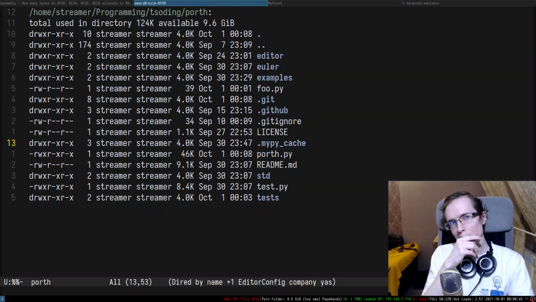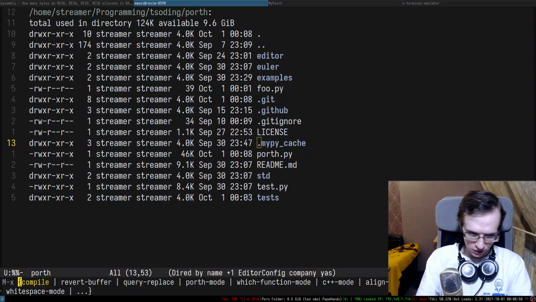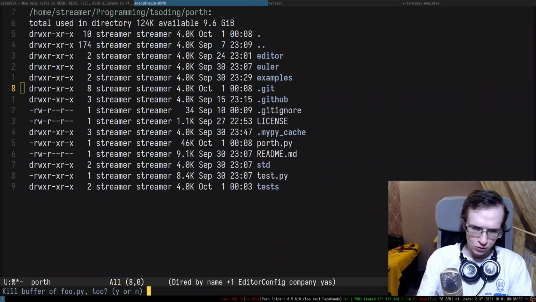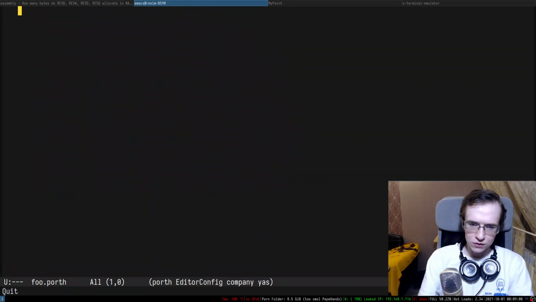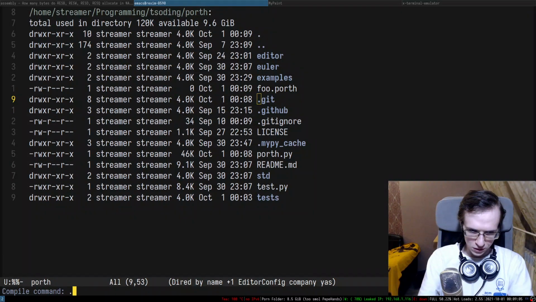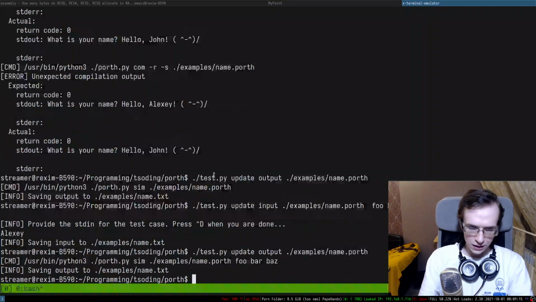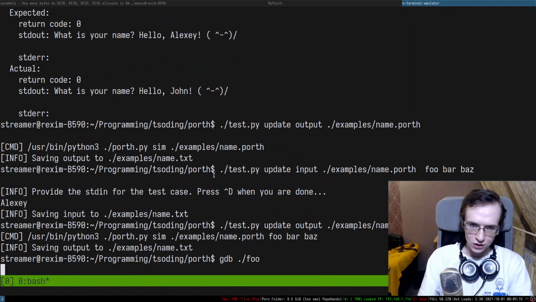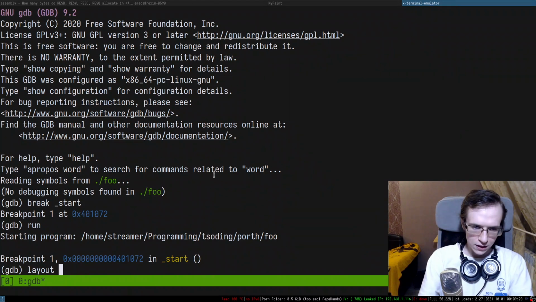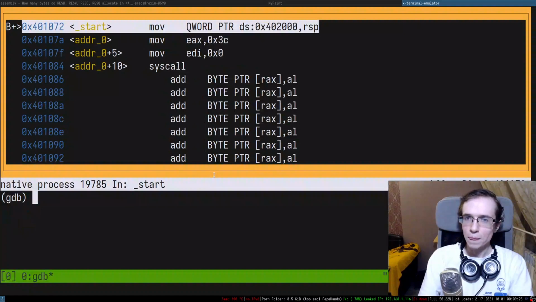I might as well use GDB and see if it actually did anything. So let's compile. Let's remove foo.py and create foo.porth, and I think I'm going to just have an empty program, so it's going to be easier to work with. Porth compile foo.porth. Let's just go ahead and do this entire thing, break on _start, and run. Layout asm, awesome.